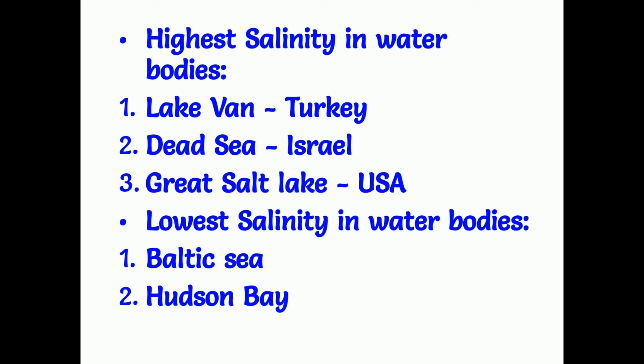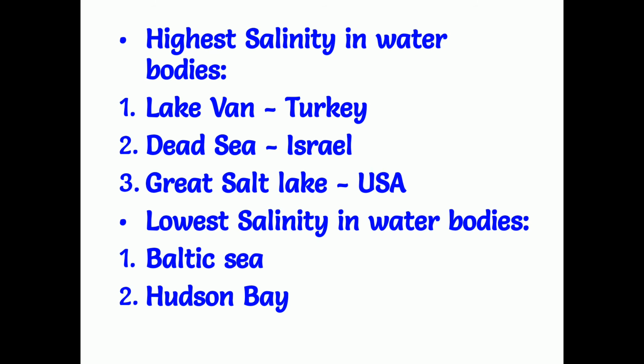It is in Israel, and it also has a very high salinity among all the seas in the world. The Dead Sea contains 238 parts per 1000 parts of water. And Great Salt Lake, it is in USA. It contains 220 parts of salt for 1000 parts of water. That is the Great Salt Lake.